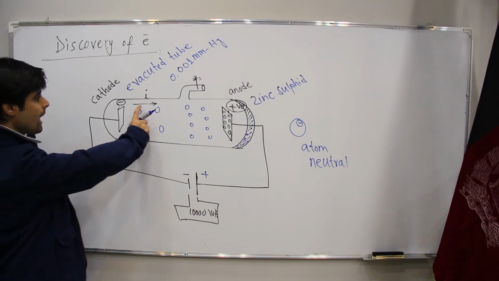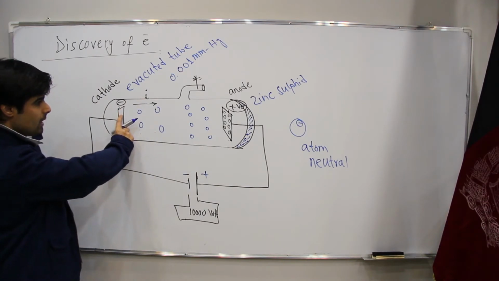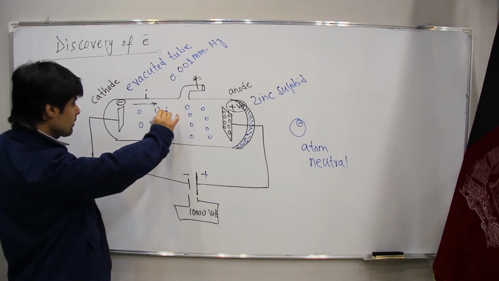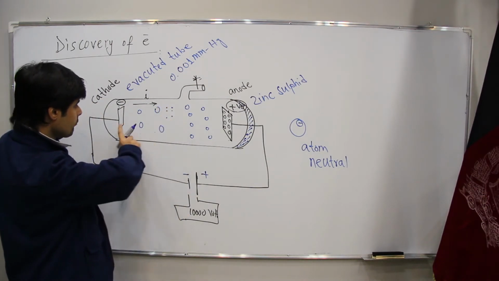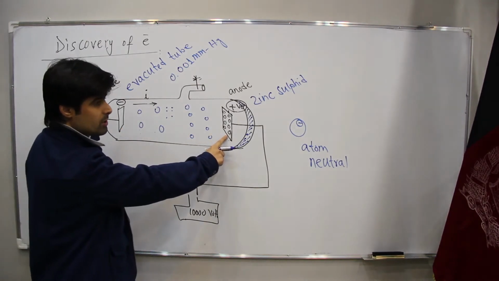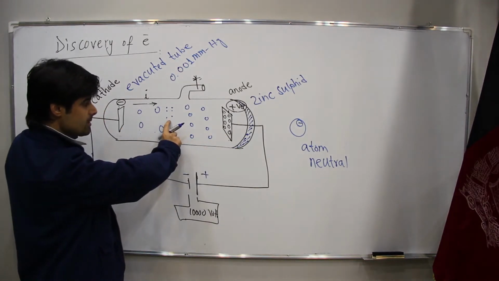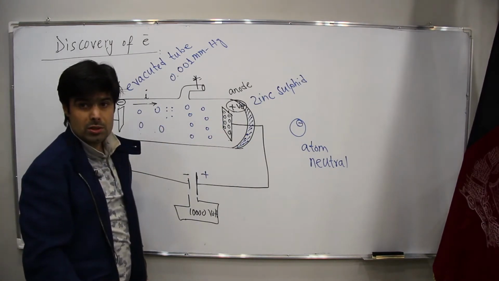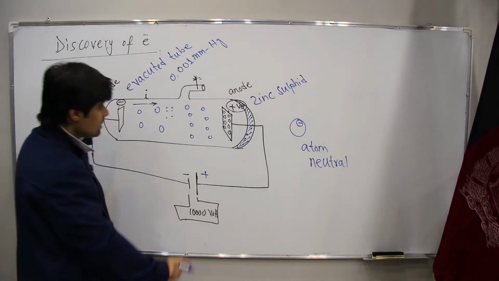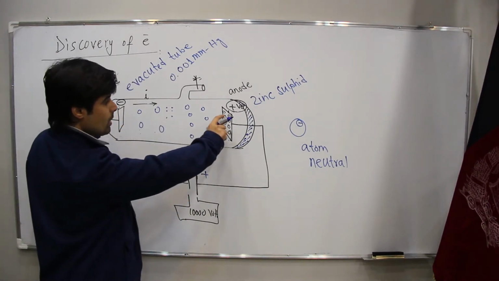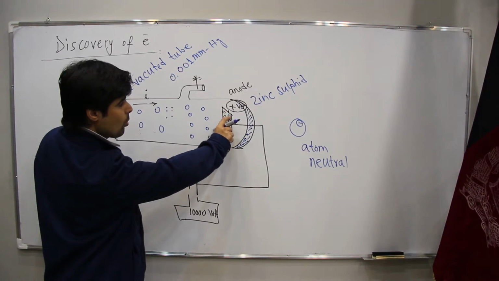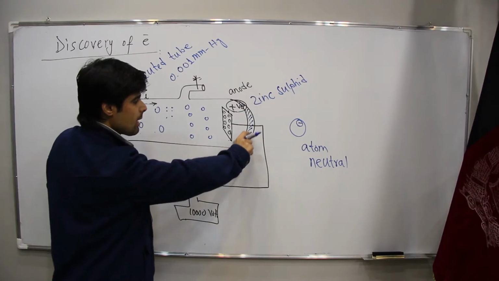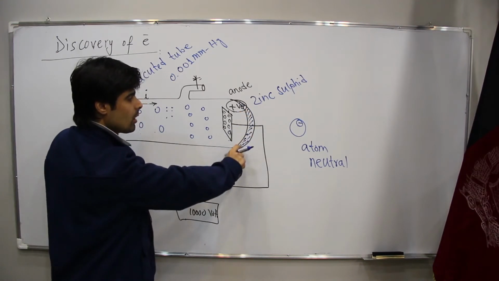Now, if we have current from the negative plate to the positive plate, it means there is something which is going from the negative side to the positive side. If there is something flowing from the negative side to the positive side, indeed it will go through these holes, and so we will have some white spot in what?